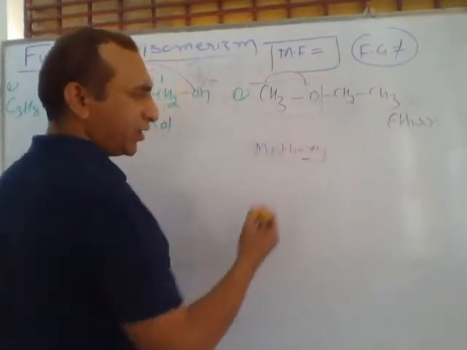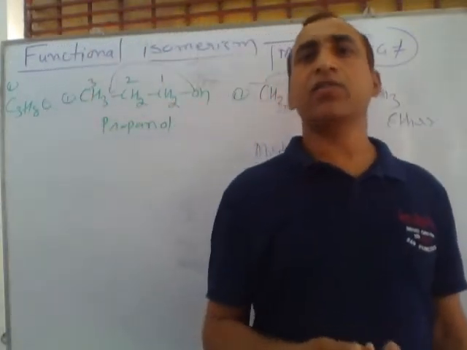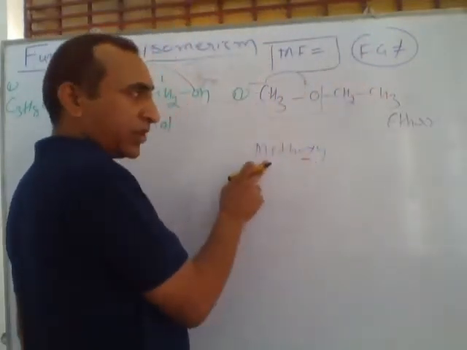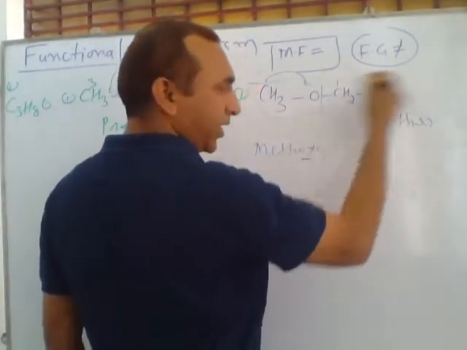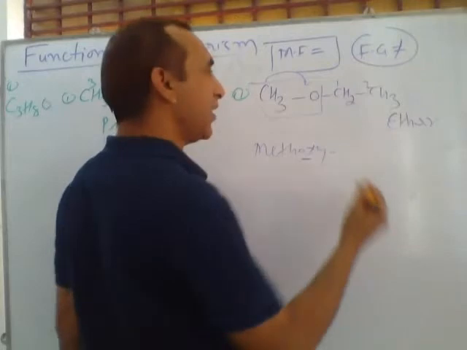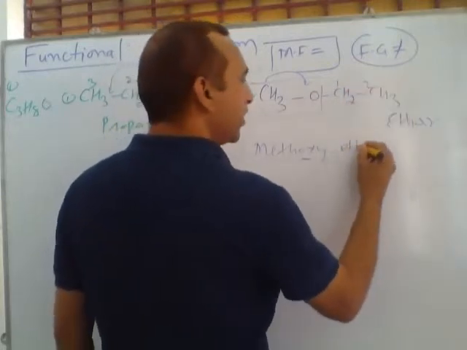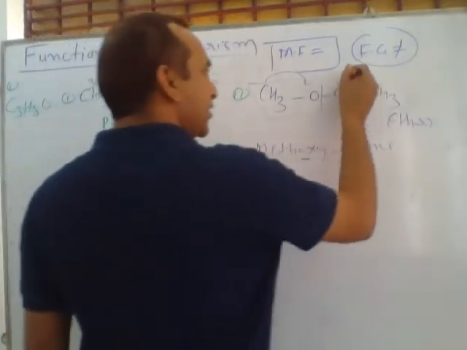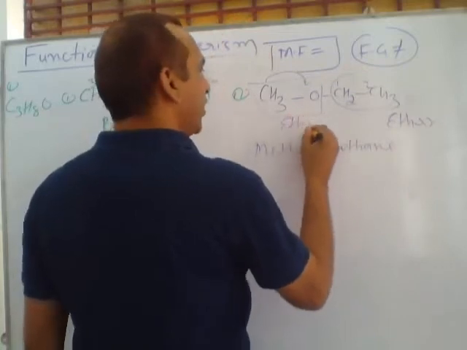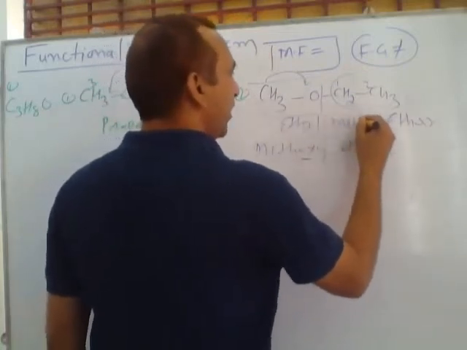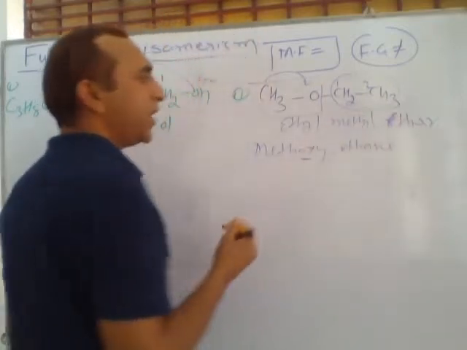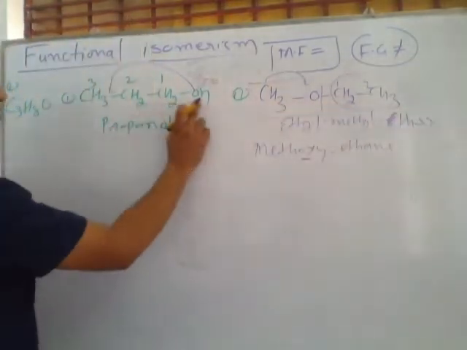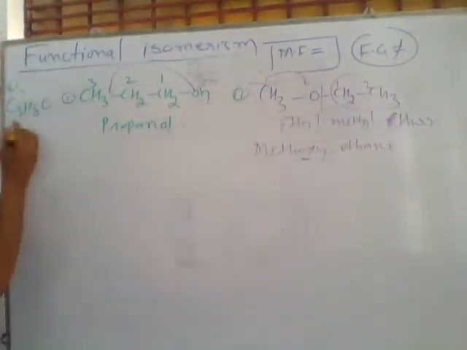This oxygen as oxy, we use with that alkyl group which has the least number of carbon atoms. Here the carbon atoms are least, so we use oxy with this. But here is a two carbon chain, so the remaining species is written in the form of alkane. In this compound two carbons, so we write ethane. This is methoxyethane. Otherwise you can use the simple general name, alphabetically: this is ethyl, and this is methyl, and last there is ether. So this is also called ethyl methyl ether. But this compound with functional group ether and that compound with functional group alcohol both have the same molecular formula.